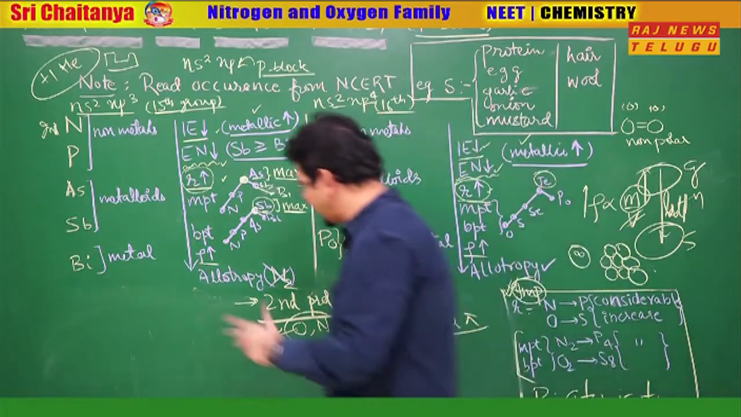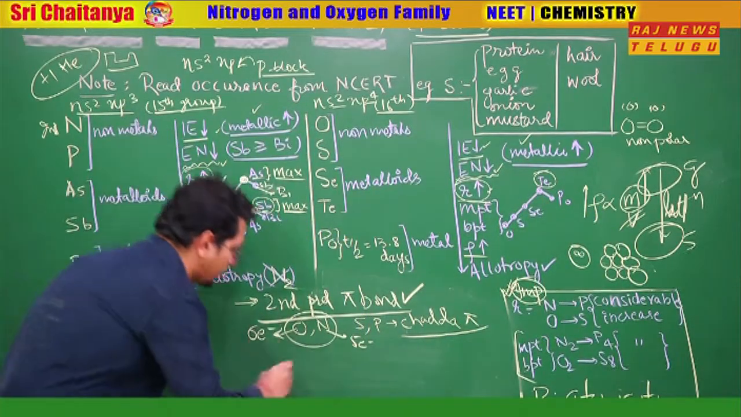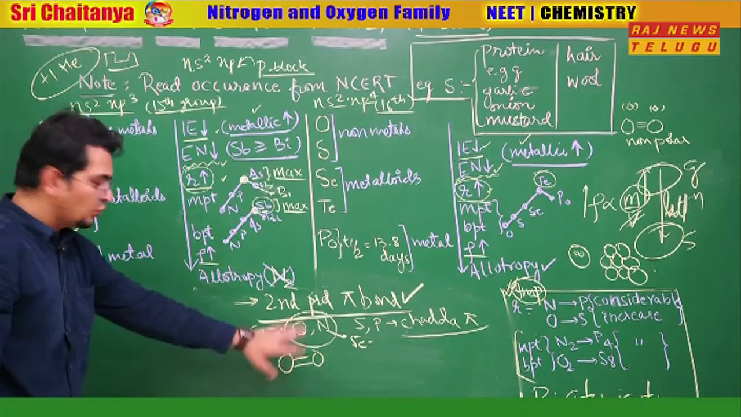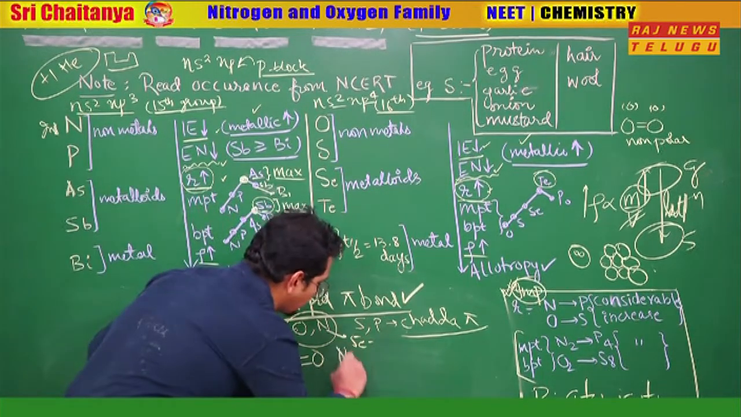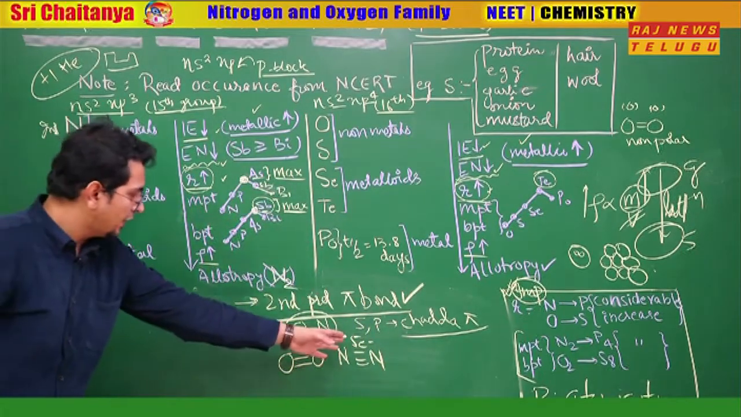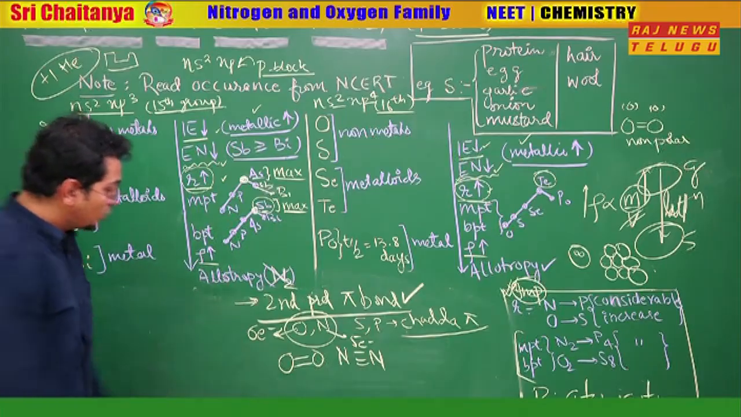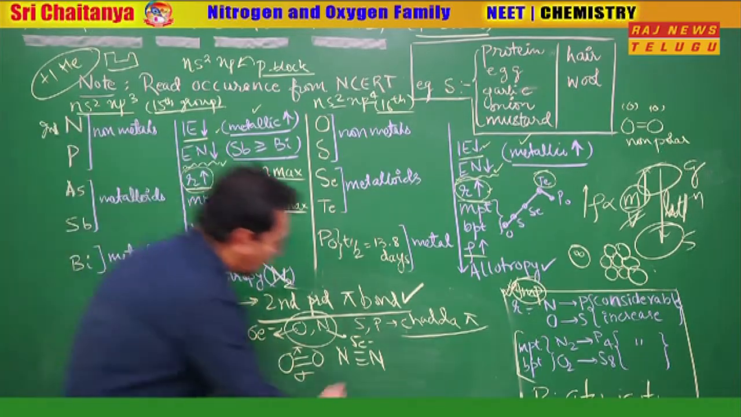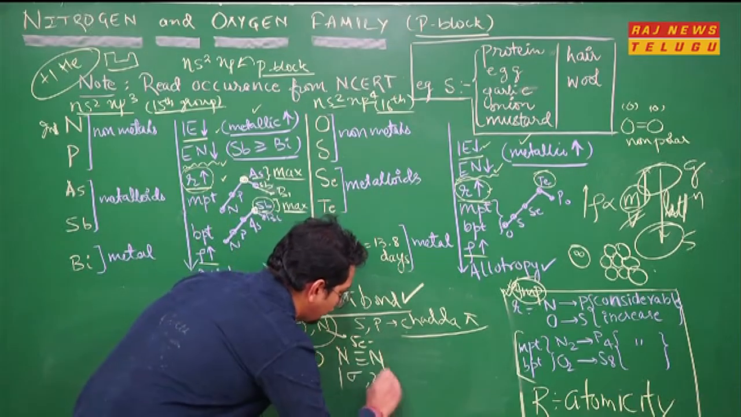So what to do here? Simple. Oxygen wants to make 2 bonds to get the octet, because 6 plus 2 is 8. Nitrogen wants to make 3 bonds to get the octet, because 5 plus 3 is 8. Now, to make 2 bonds, you need to make 1 sigma and 1 pi. To make 3 bonds, you need to make 1 sigma and 2 pi.